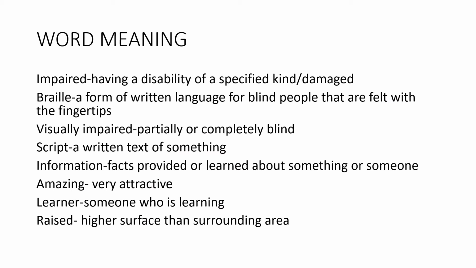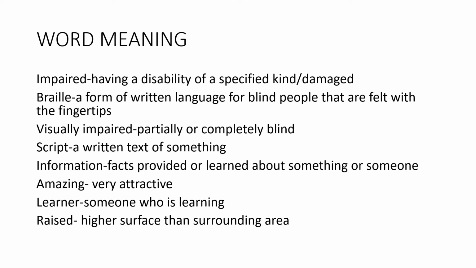Before going to the text, you have to understand some important word meanings. Then you can enjoy the lesson. First one, impaired: having a disability of a specified kind. Disability means অক্ষমতা or damaged. Impaired means damaged, you can say.